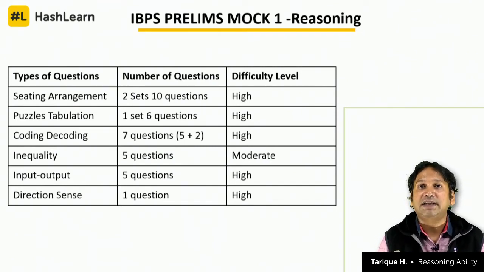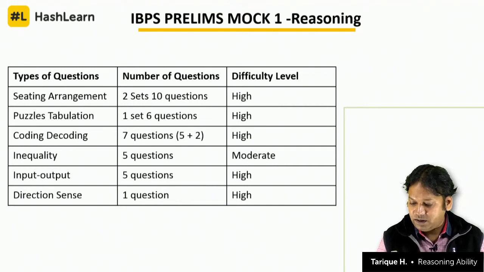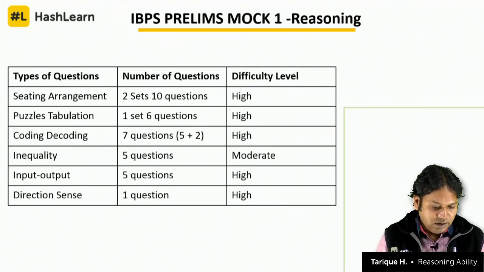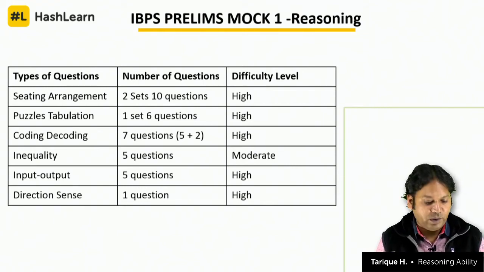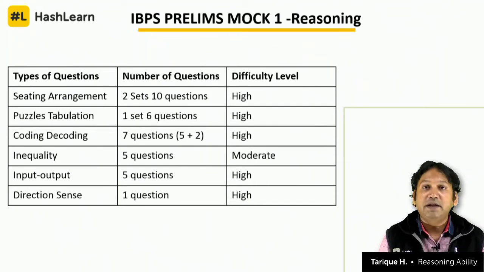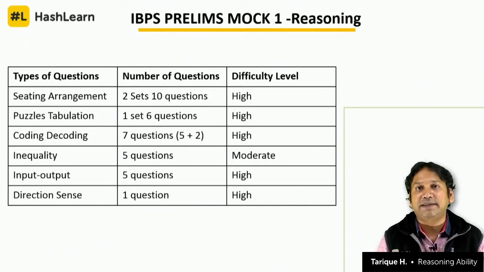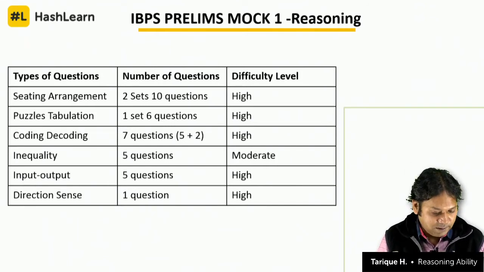10 questions from seating arrangement, 5 questions from puzzles tabulation, 5 questions from quadratic equations, 5 questions based on coding and decoding. Okay, right. So it's 20. Now the other questions can be input output, where 5 questions can be there. There could be a blood relation set of 3 to 4 questions. There can be questions on data sufficiency also in the examination. Inequality could be there, around 5 questions. Inequality or syllogism, one of the two normally comes in the examination. That is one thing that you can keep in mind.